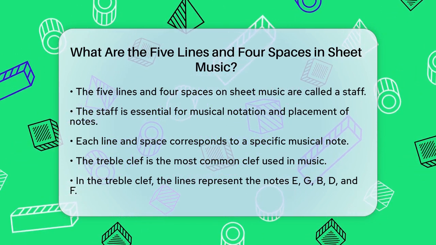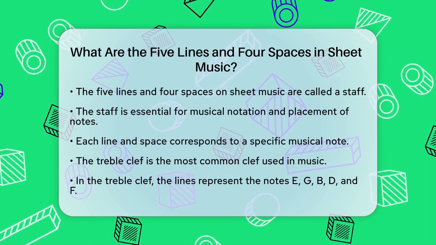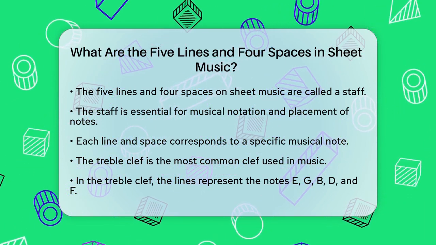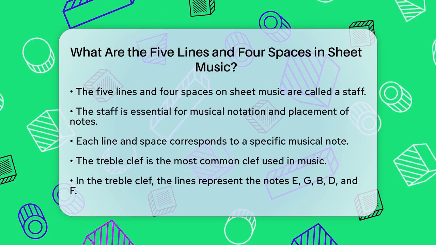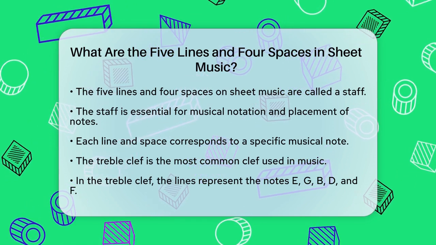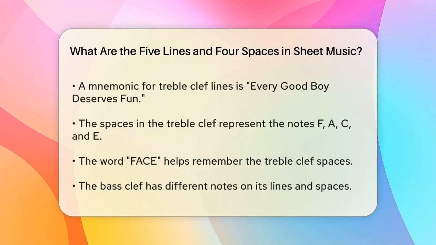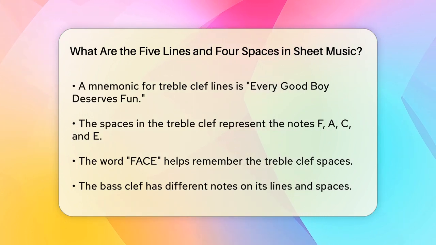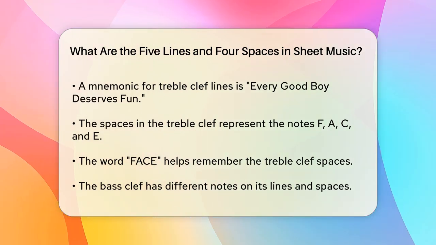This staff is the foundation of musical notation, and it's where all the notes are placed. Each line and each space on the staff represents a different musical note. To understand which notes are on which lines and spaces, you need to know about the clefs. The most common clef you'll see is the treble clef. For the treble clef, the 5 lines represent the notes E, G, B, D, and F, in that order from bottom to top. Here's a helpful phrase to remember these notes. Every good boy deserves fun.